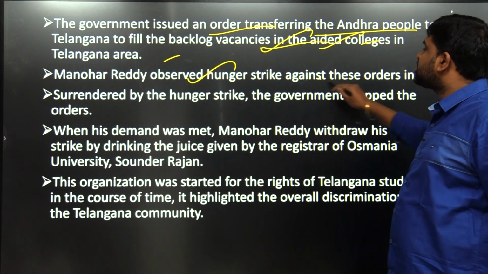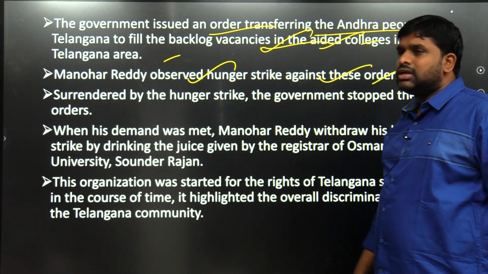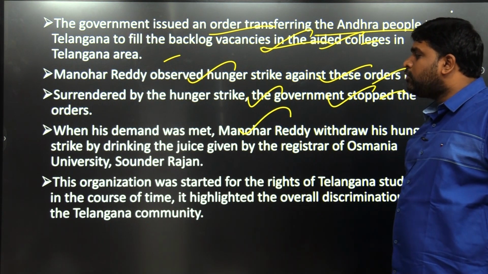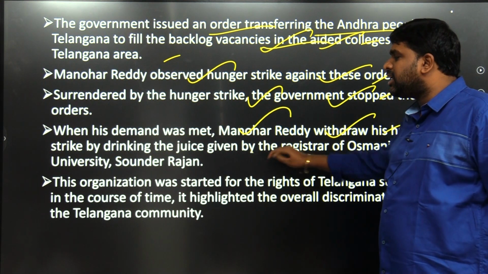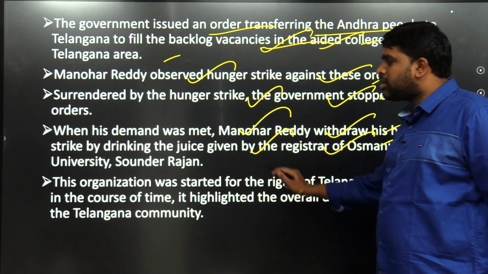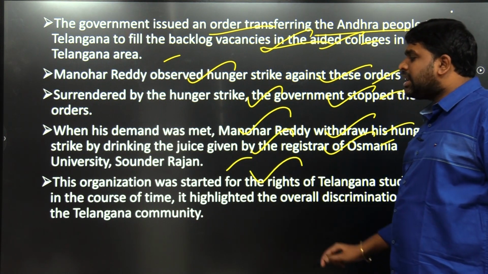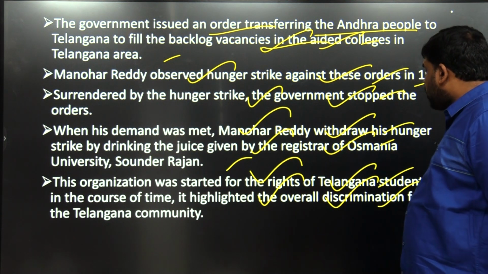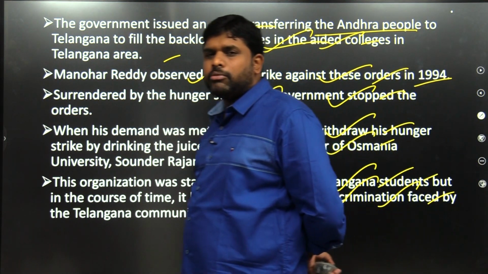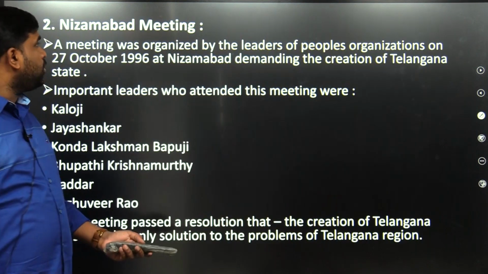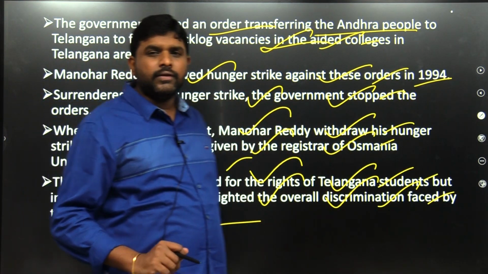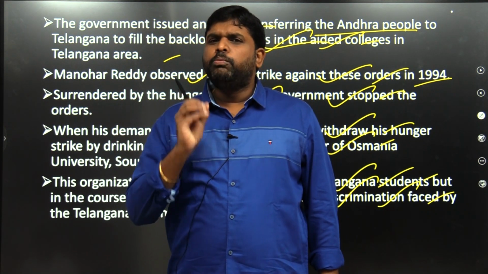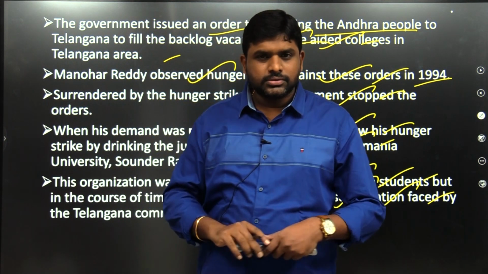Manohar Reddy observed a hunger strike against these orders in 1994. Surrendering to the hunger strike, the government stopped the orders. When his demand was met, Manohar Reddy withdrew his hunger strike by drinking the juice given by the Registrar of Osmania University, Sondar Rajan. This organization was started for the rights of Telangana students, but in the course of time, it highlighted the overall discrimination faced by the Telangana community. In that way, TLSO was very successful as the beginning organization to put the Telangana issues forefront.